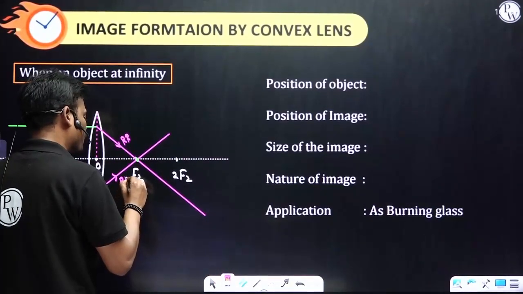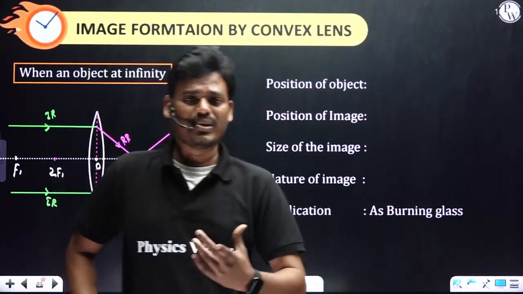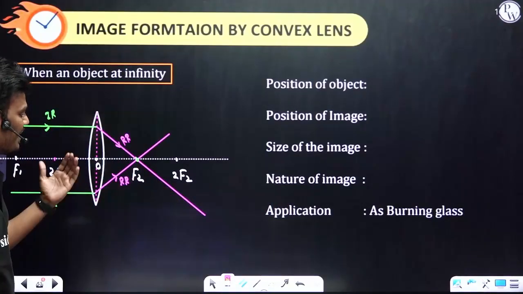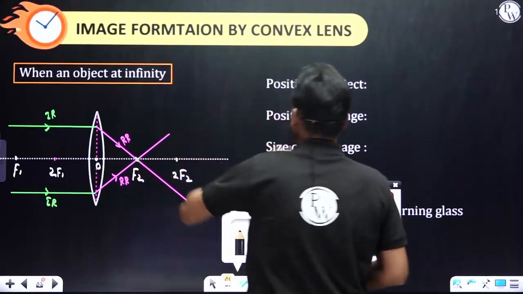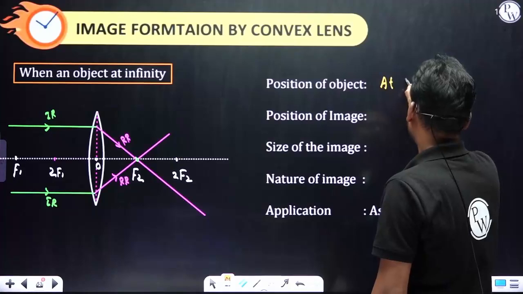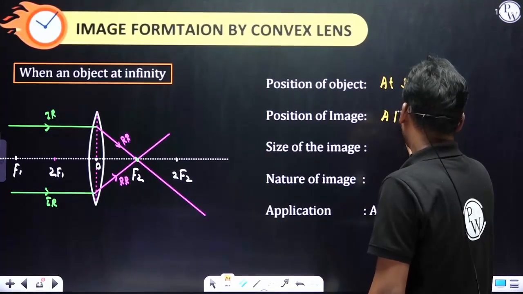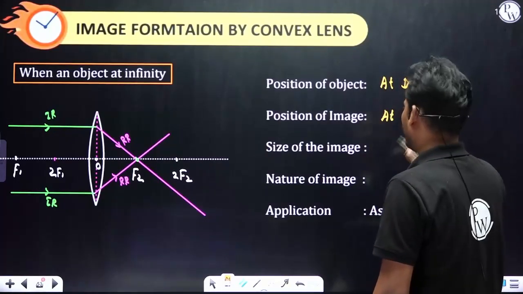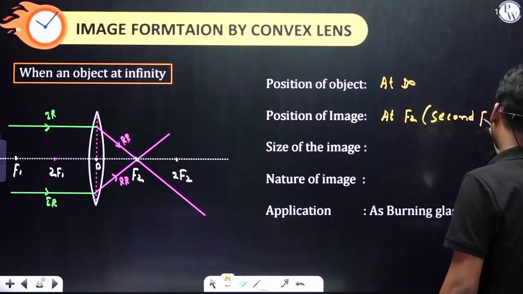Same as with reflected rays. If reflected rays actually meet, then it is a real image. If they appear to meet, that is a virtual image. In the same way, if two refracted rays are meeting, then it is a real image. So coming back to the characteristics of the image: position of the object at infinity, you can see parallel rays. Position of image at F2, the second focus.